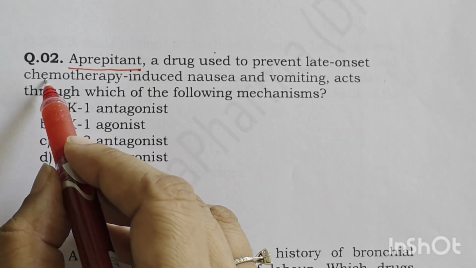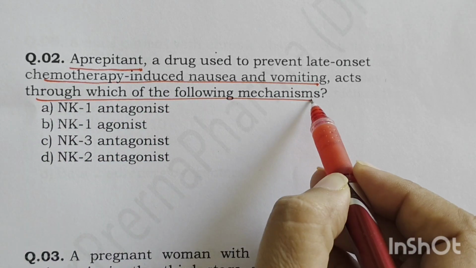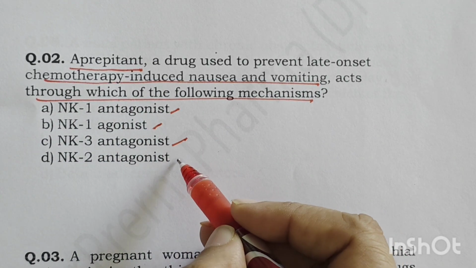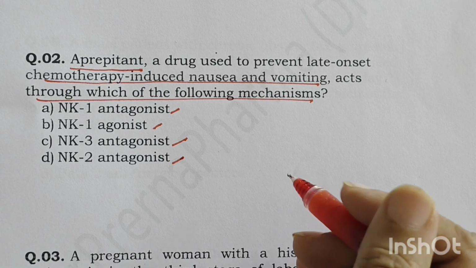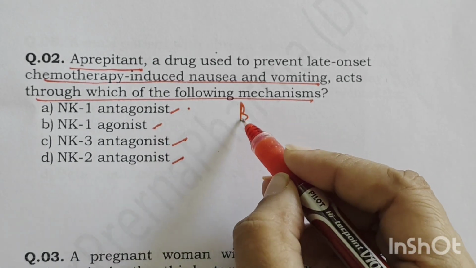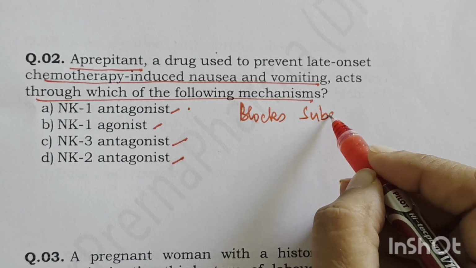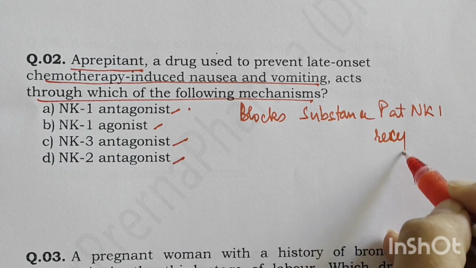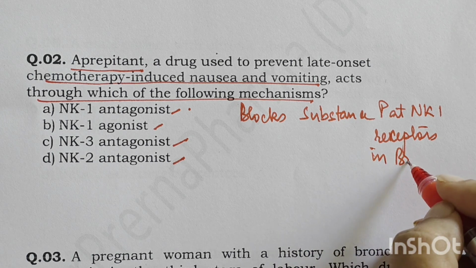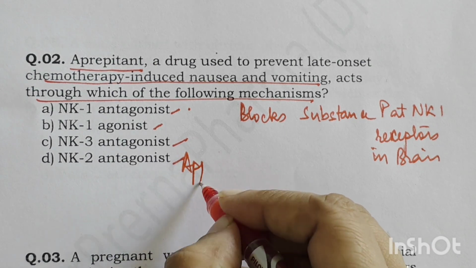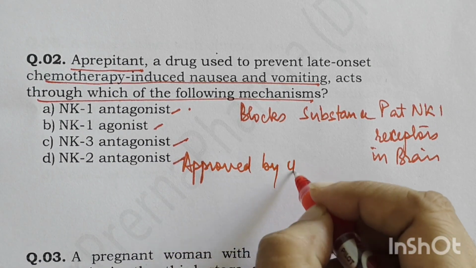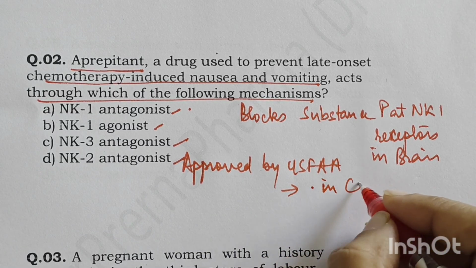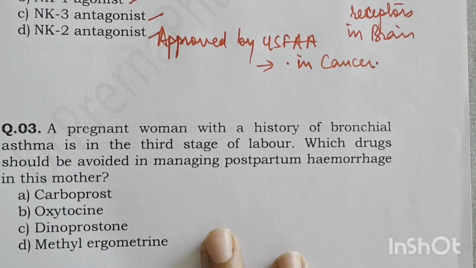Aprepitant, a drug used to prevent late onset chemotherapy-induced nausea and vomiting, acts through which of the following mechanisms? Options given are NK1 antagonist, NK1 agonist, NK3 antagonist, and NK2 antagonist. The right answer here is NK1 antagonist. Aprepitant blocks the activity of substance P at NK1 receptors in the brain. So this is the activity of aprepitant, and this is approved by US FDA for prevention of nausea and vomiting with other emetics in patients with cancer chemotherapy, right?